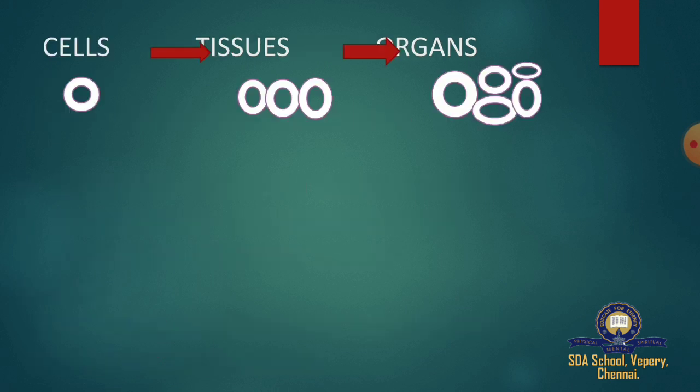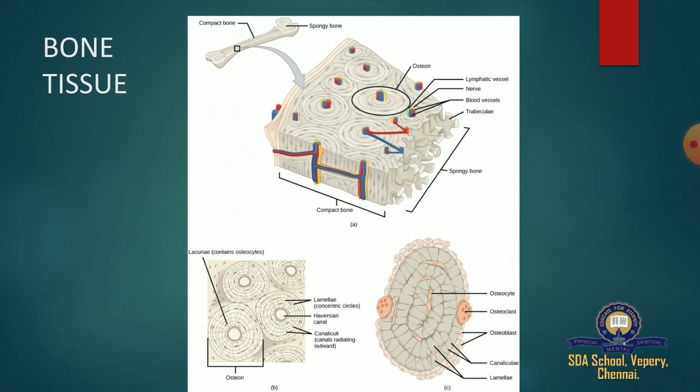So here we can see a cell, then a group of cells is known as tissues and a group of tissues is known as organs. So this is the difference between tissues and organs. The group of cells is known as tissues and the group of tissues is known as organs. So here is the picture of bone tissue.